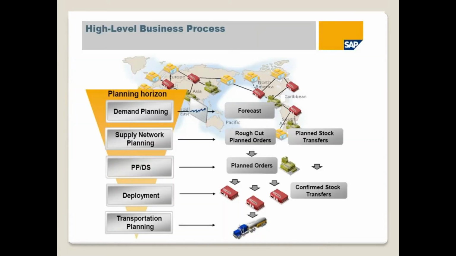So the high level business process for APO. As I told, it's going to support a global supply chain. Using one software, we can connect across our global supply chain nodes, nothing but your DC, your customer, vendor, plant, etc. We can connect all our supply chain nodes with one software, and we can run a global supply chain planning.